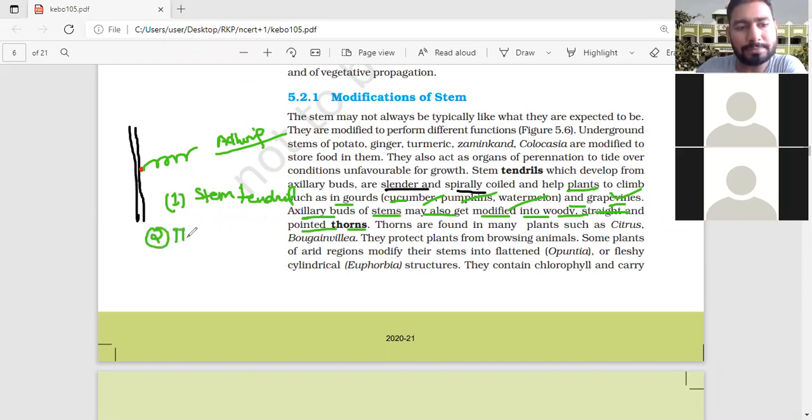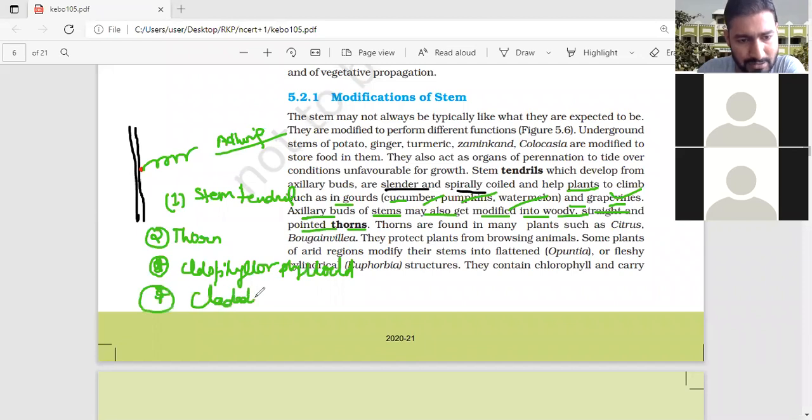Second is the thorn. Third is the cladophyll or phylloclade. Fourth is the cladode. And fifth is the bulbil. Okay. Now look at here.